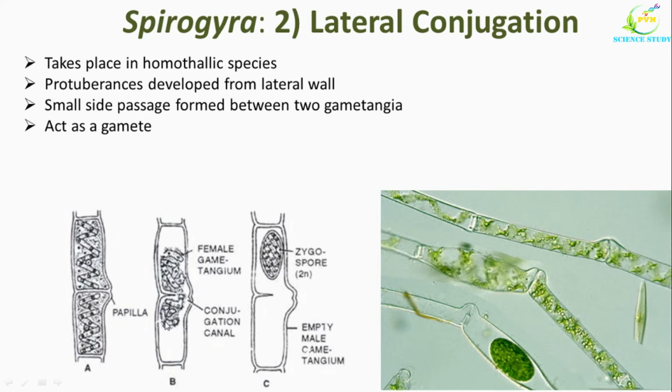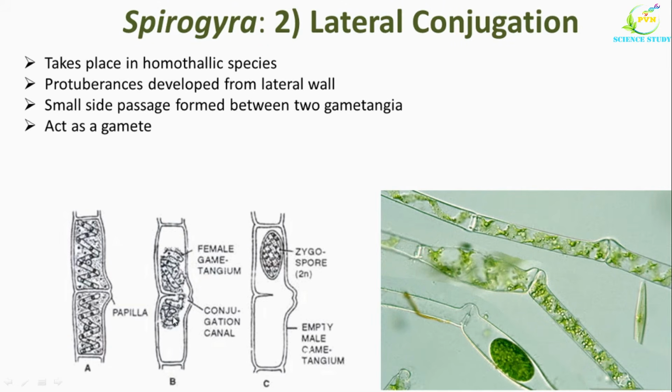Because one of the gametes is more active, known as the male gamete, and the other, which is less active or passive, is known as the female gamete. The male gamete passes through the passage and unites with the less active, that is the female gamete, present in the other cell to form the zygospore.